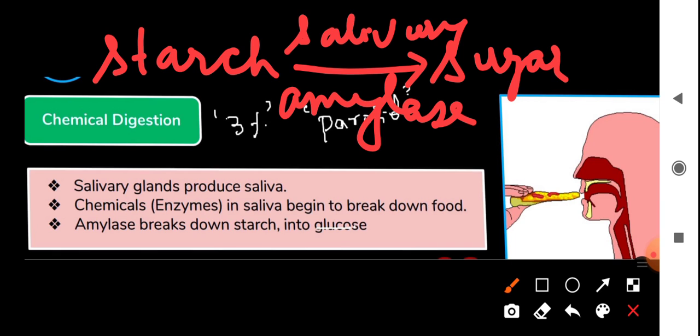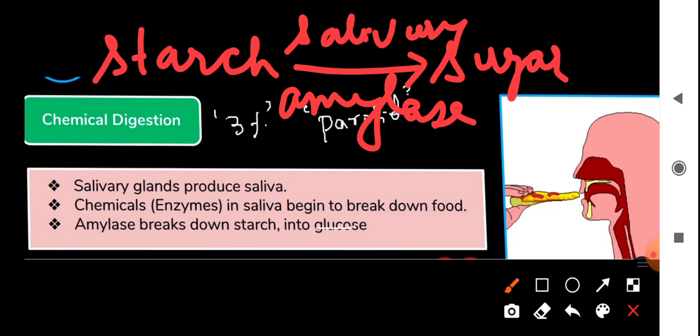It's interesting to know that you produce 1.5 liters of saliva in a day. Approximately 1 to 1.5 liters of saliva is secreted into the mouth cavity every day. Saliva consists of mucus, water and lysozymes, and lysozymes are antibacterial enzymes. It contains salivary amylase, or ptyalin.